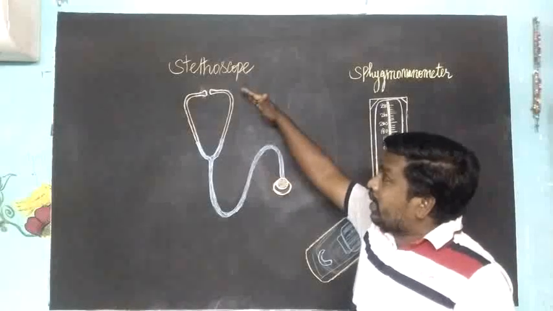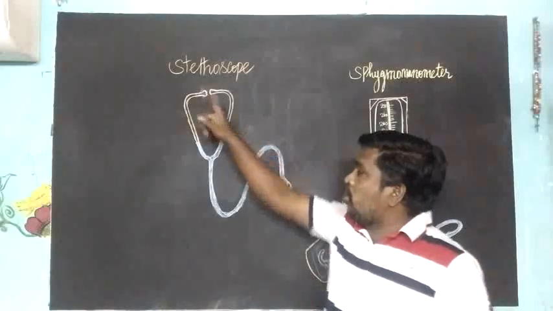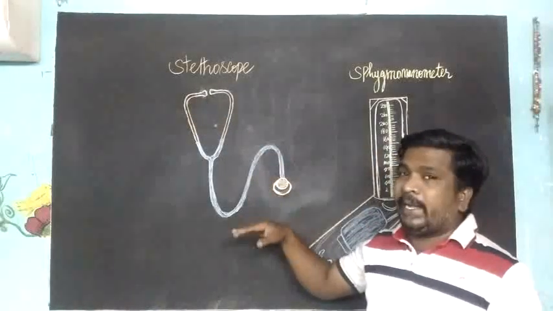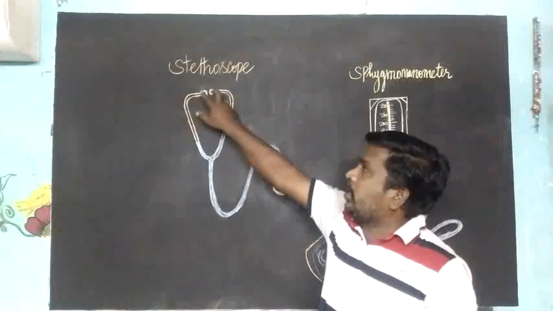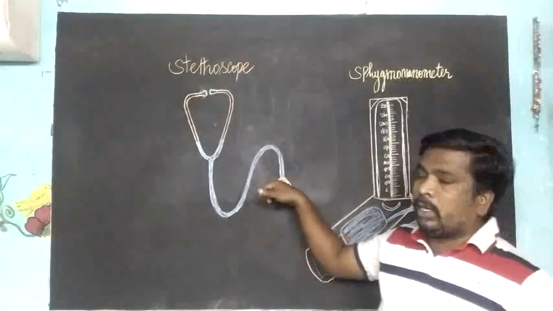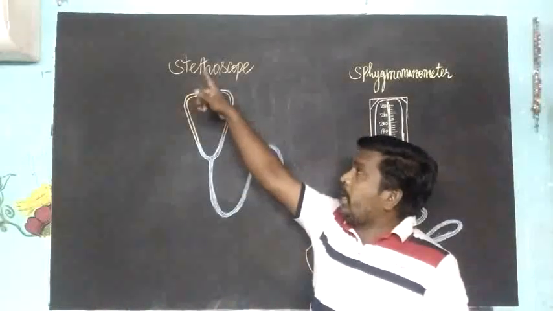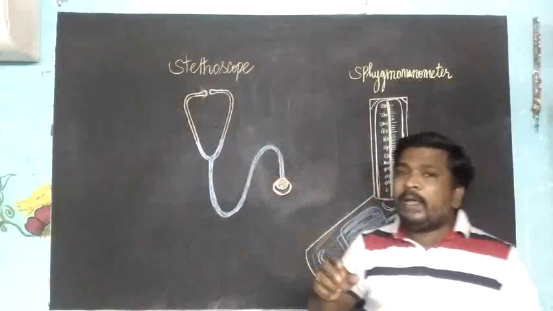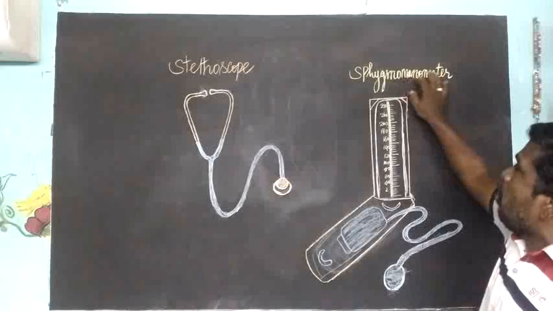These instruments were initially monaural. Monaural means there is only one earpiece and one chest piece. In 1851 the binaural stethoscope was invented, with two earpieces and one chest piece. This stethoscope is used to detect the heartbeat. And the next instrument is the sphygmomanometer.